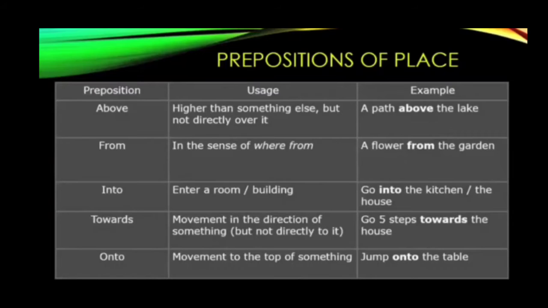Next preposition is onto. The usage here is movement to the top of something. Example here: jump onto the table. That is the example for onto, children. So that's all from the prepositions of place and their usage with examples.